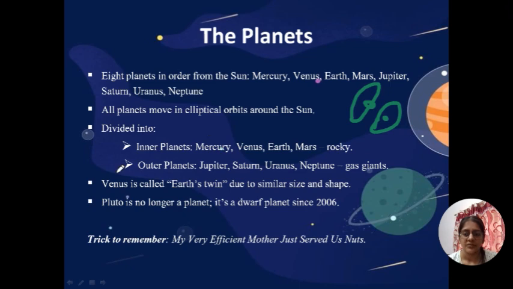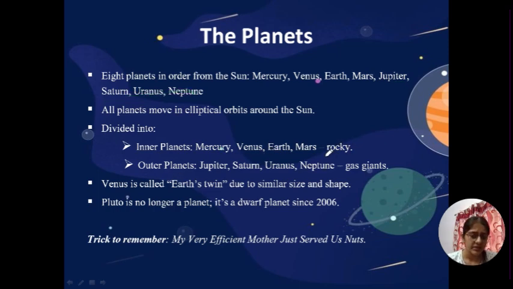Okay, these planets are divided into 2 categories. The first one is inner planets, which are Mercury, Venus, Earth, and Mars. It's so easy. There are 8 planets. The first 4 are inner planets and the last 4 are outer planets because they are far from the sun. Okay, you can remember it like this.